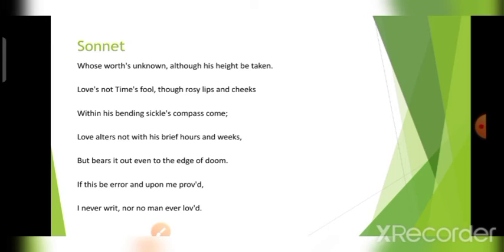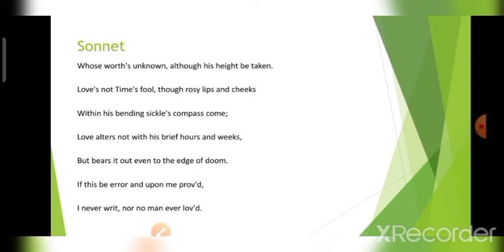Similarly, for love, although we can calculate it, its worth remains something which cannot be calculated, whose measures cannot be taken. Similarly, as the North Star guides the ship, love guides the heart and mind of those who truly love each other. So this is the thing.